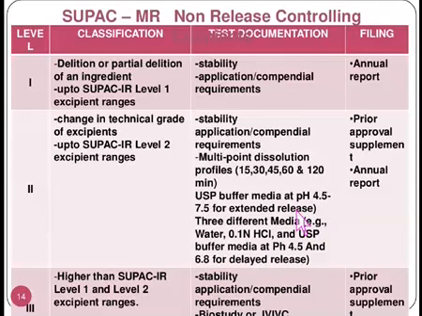So it depends on what kind of modified release dosage form it is, whether it is the extended release one or the delayed release one. Accordingly, we have to conduct the multi-point dissolution profile in the different buffering solutions having different pH as stated in this table, and the filing document will be prior approval supplement and annual report. And this is the third level, higher than SUPAC level 1 and level 2 excipient changes.